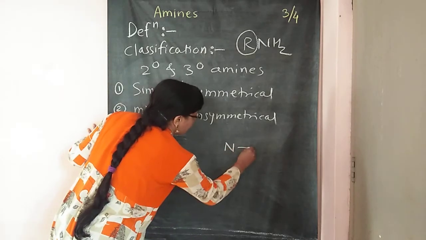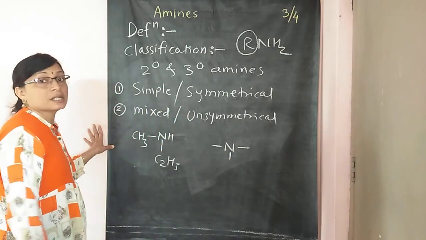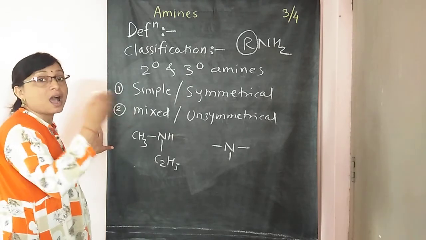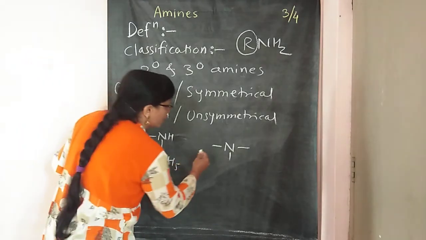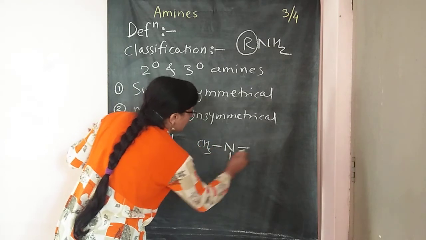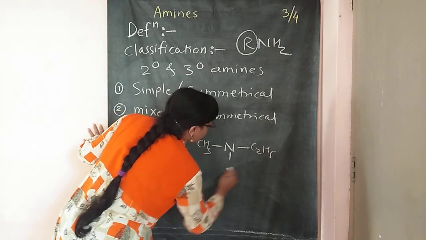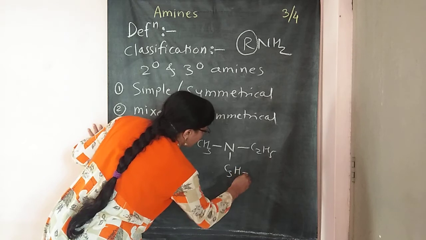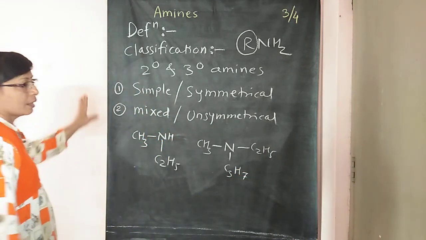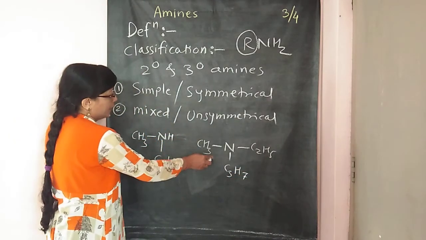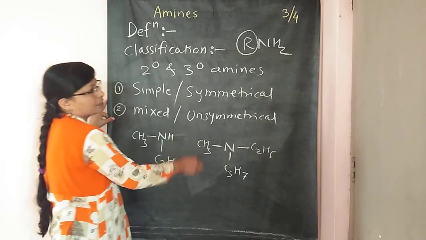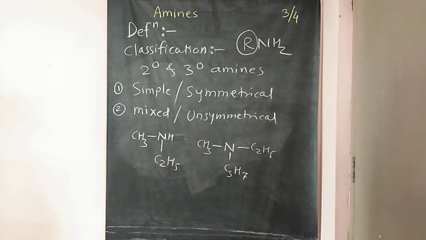In the case of a tertiary amine, this nitrogen is attached to three different R groups, alkyl or aryl groups. So suppose one is CH3, another is C2H5 and the third one is C3H7. Then such an example is a mixed or unsymmetrical amine. So this is the total classification of amines. आता नेक्स्ट पॉइंट आपल्याला स्टार्ट करायचा आहे नॉमेनक्लेचर.